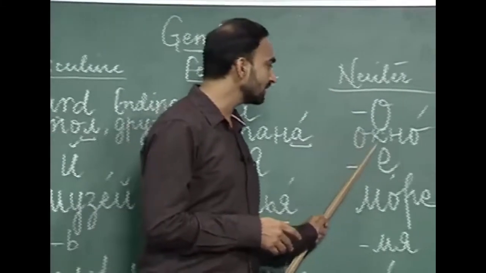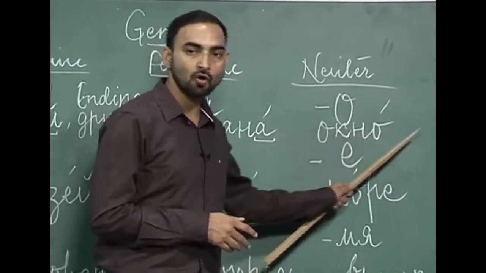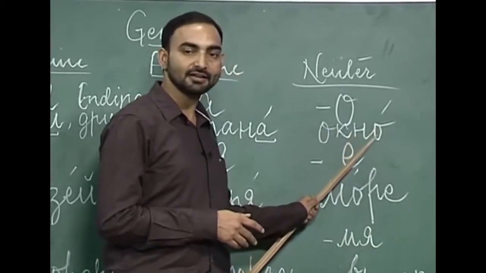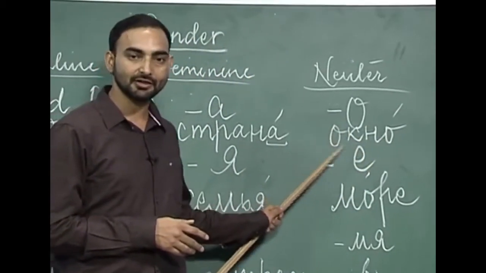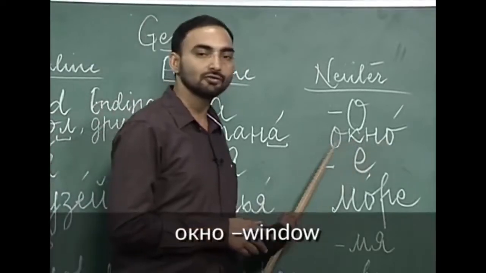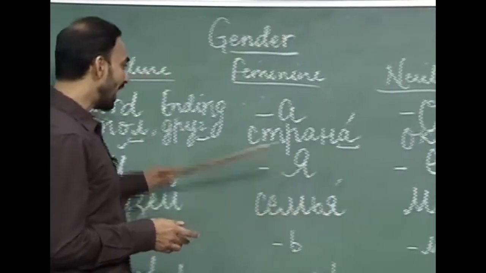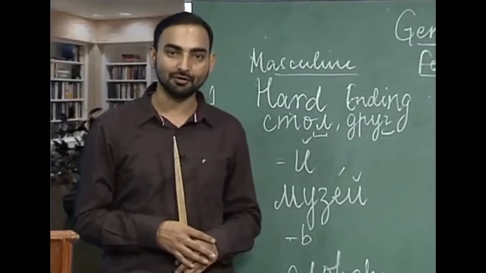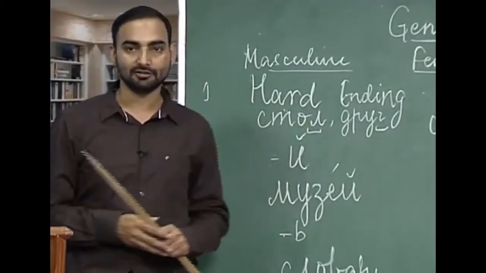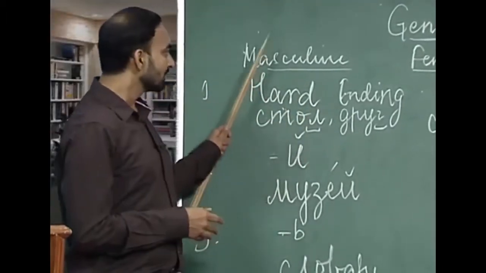The next word was akno, this o is stressed in the first syllable, and the unstressed one has been reduced to a. Akno, window.